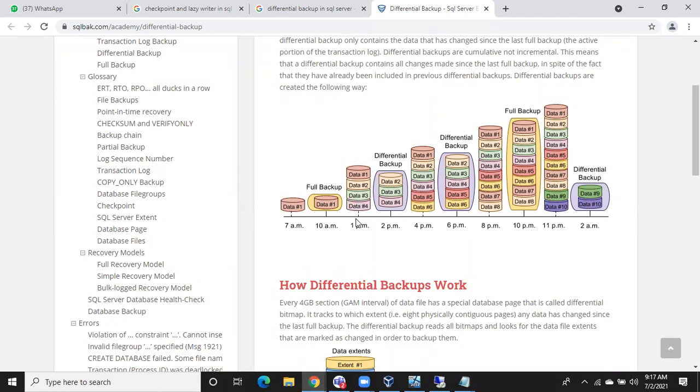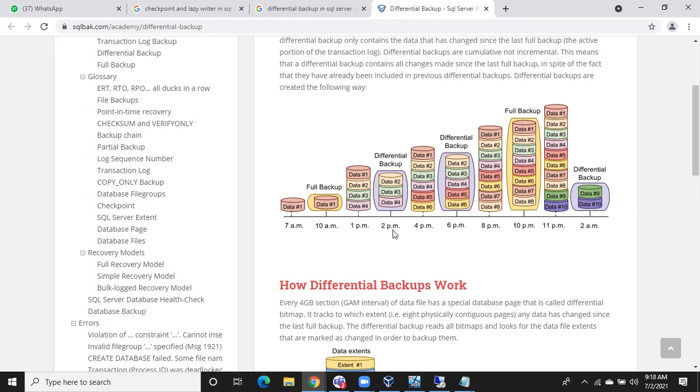If you initiate a differential backup after 1 p.m., what will the differential backup do? It will take the backup of the extents that have changed since the last full backup. Since the last full backup means since 10 a.m. to 1 p.m., what are the extents changed? These: data 2, data 3, data 4, right? Your differential backup will take the backup of only the changed extents.